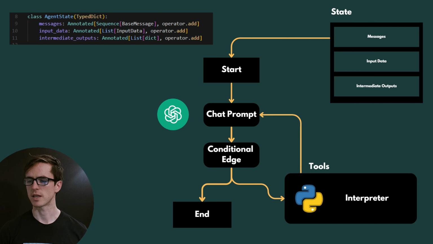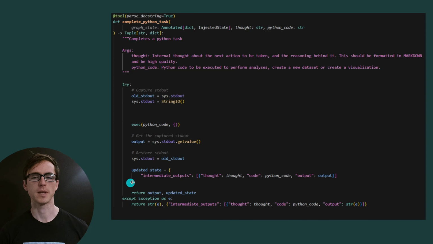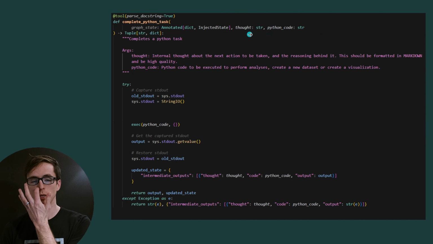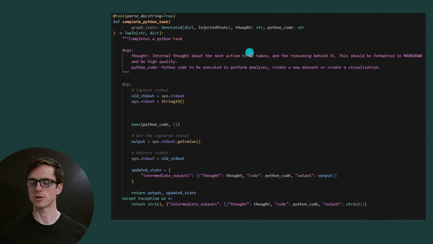Now let's actually create the code for our tool. It's called complete Python task, and we had a dummy function before, but now I'm filling it out with this exec, which is going to execute the Python code that the language model has used to populate this function call. I've also added a thought argument, which means the language model now has to plan out the code that it's going to write first before actually writing the code.